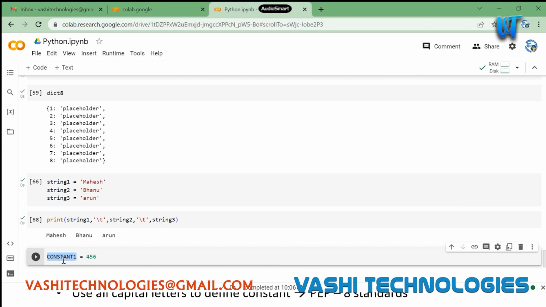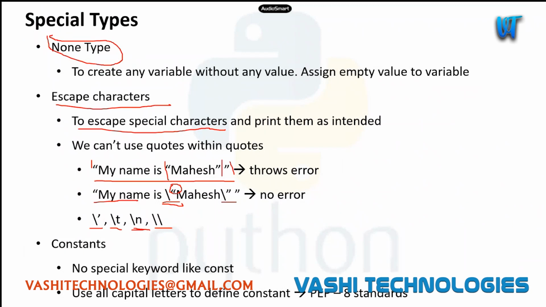There is no constant type in C++, and in Java we have the final keyword, right? There is no such concept here. It's ourselves who need to take care of constants, like how we define them here. There will be many constants, like let's say the value of pi, which will be 3.14 something. All these sorts of constants you can define using capital letters, as per the PEP 8 standard.